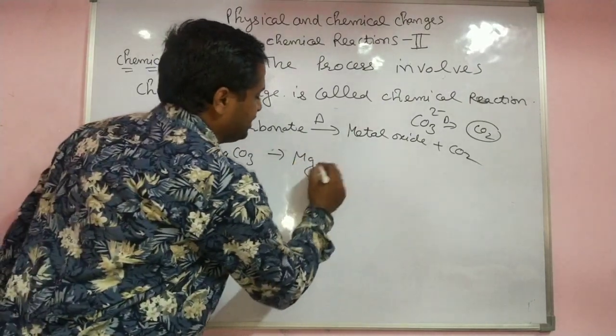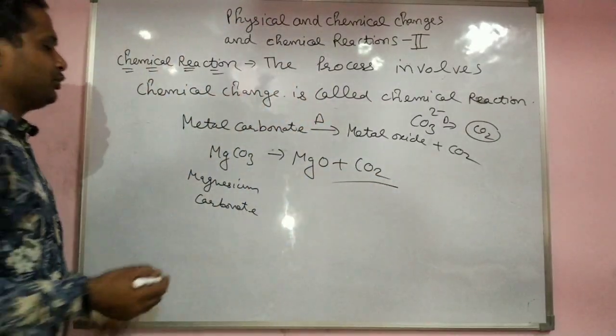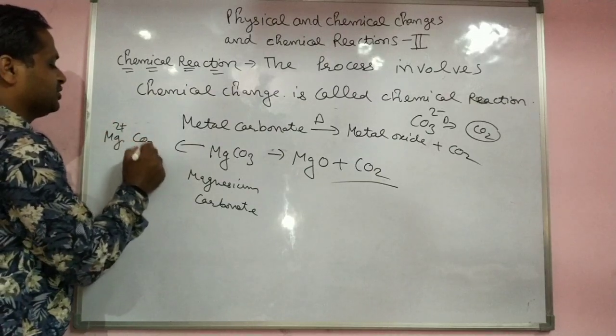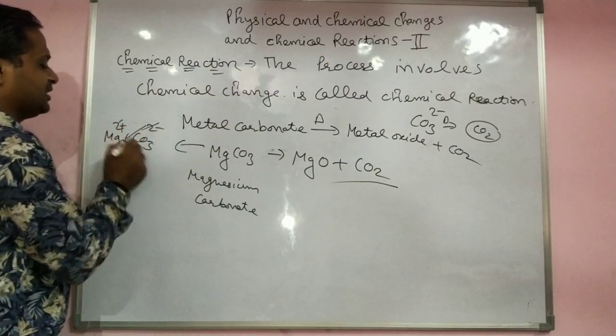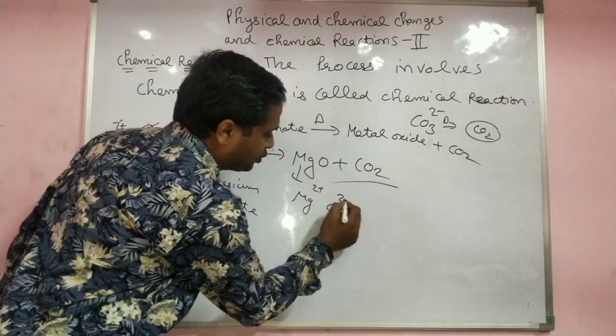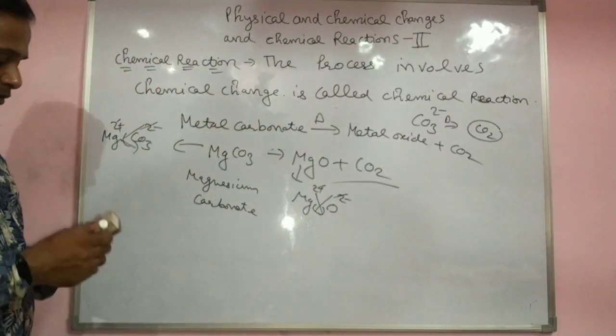It gives magnesium oxide plus CO2. How do you form it? You already know magnesium carbonate: Mg2 positive, CO3 2 negative. Cut, then it is very easy. Magnesium oxide, already told, MgO, O2 negative. And if you know polyatomic and monatomic ions, it's very easy for you.